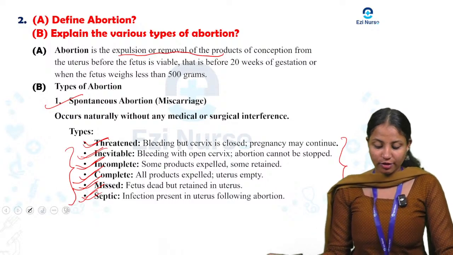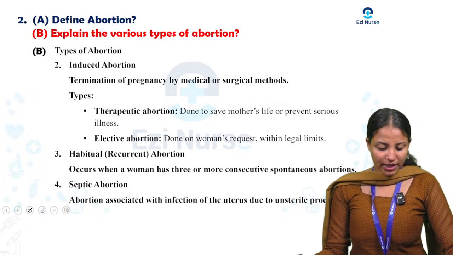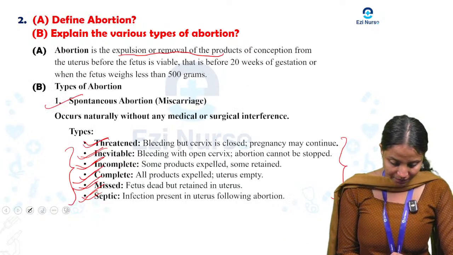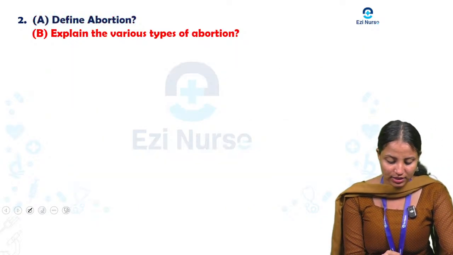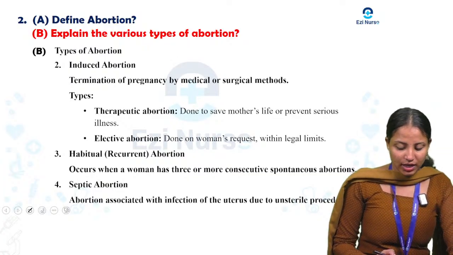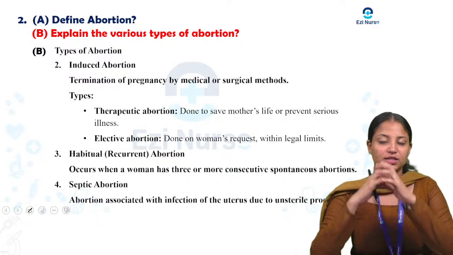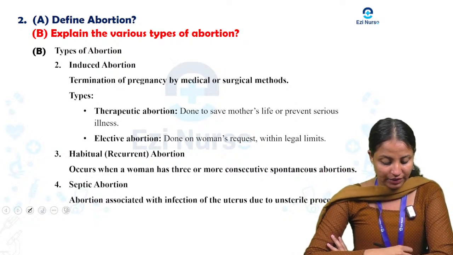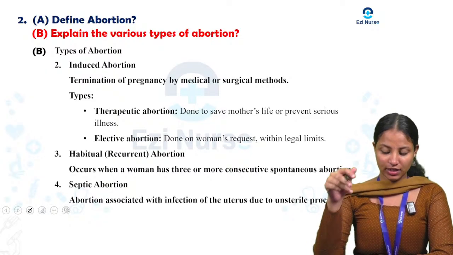This is all about the spontaneous abortion. So here we can see one by one. In spontaneous abortion we saw the small types. Next we can see the types of abortion. First one is induced abortion. What is induced abortion? That is termination of pregnancy by medical or surgical method.